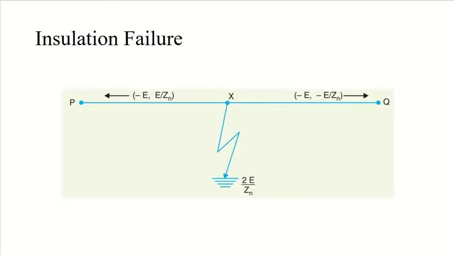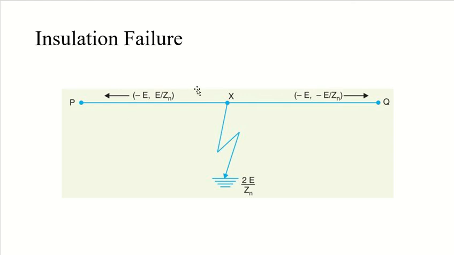Now let's see what will happen in the case of insulation failures. The most common case of insulation failure in a power system is when a conductor gets grounded, as you can see in this image as well. You can also call it insulation failure between line and earth, because my conductor is getting grounded. So it will cause overvoltages. For this line, let's say I have a line which has potential E, as you can see in this line, and